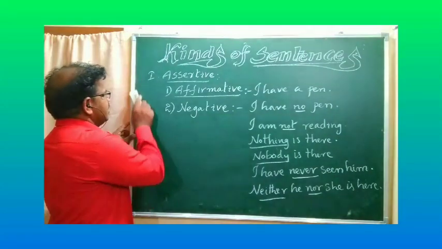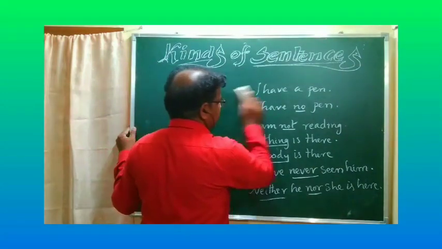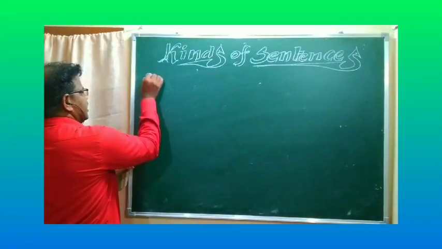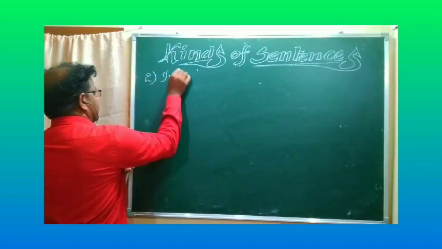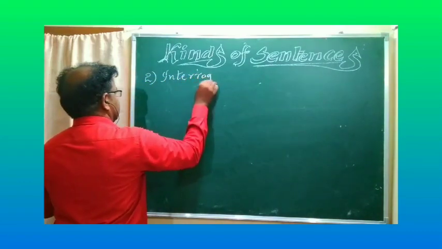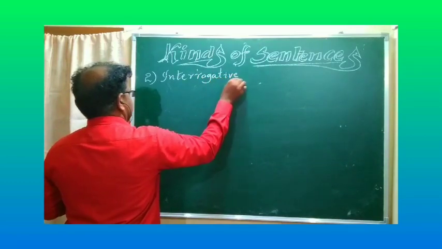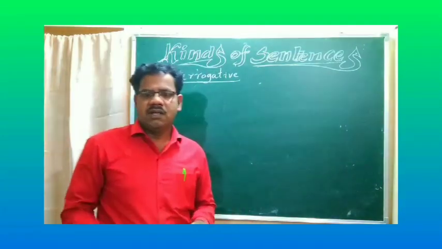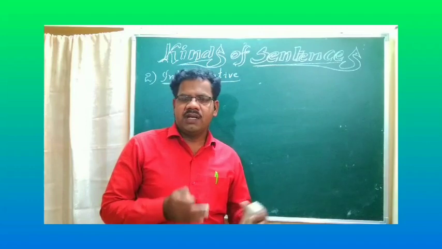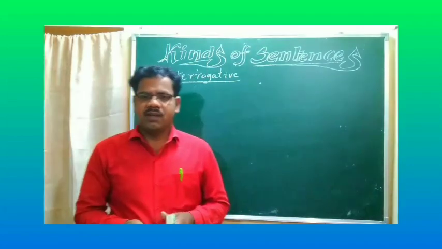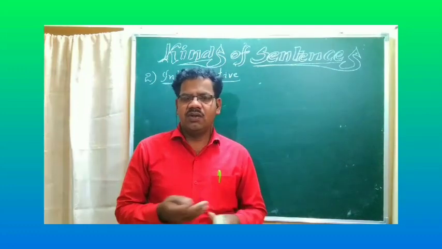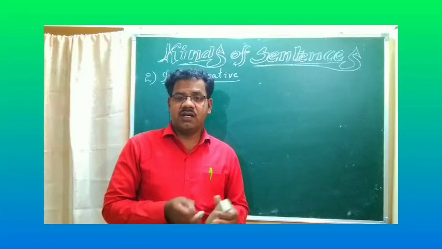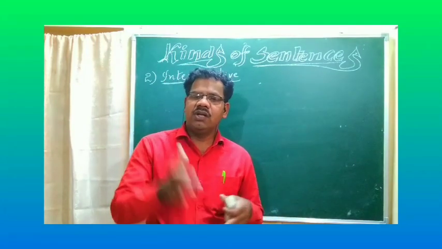Okay, and the second one we have to discuss is the interrogative sentence. Interrogative means a way of asking questions. Simply, questions. Questions are two types. For example, are you writing? Do you listen to the class? Do you want to go from the class? Like that, they start with a helping verb. Are you going to school?